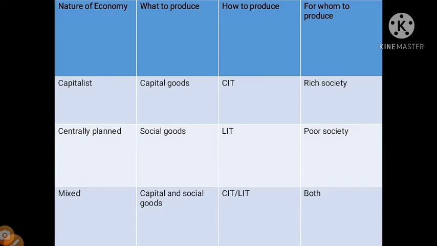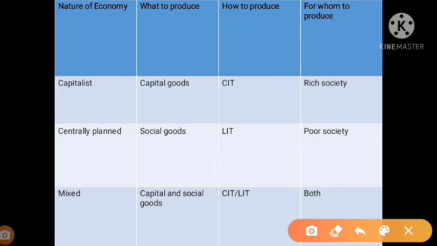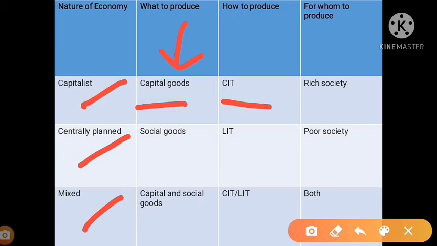This is the nature of economy, and here we have three types of economy: capitalist, centrally planned and mixed economy. If we talk about the capitalist economy, what to produce? Capital goods. How to produce in a capitalist economy? By capital intensive technique. And for whom to produce? For the rich society. The number of rich people is higher in the capitalist economy and developed economy.